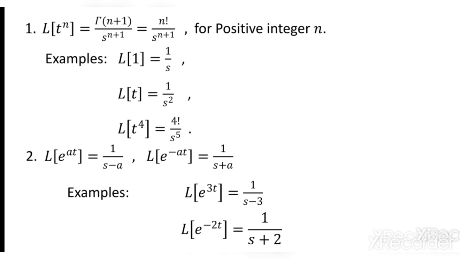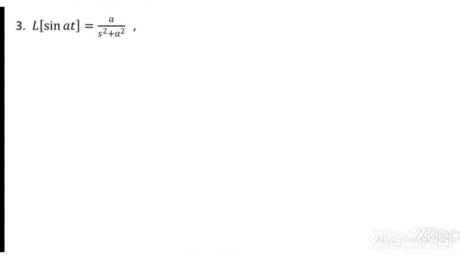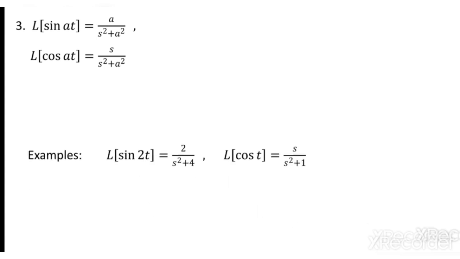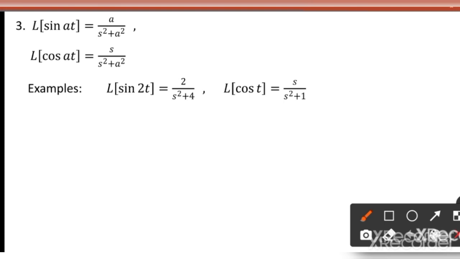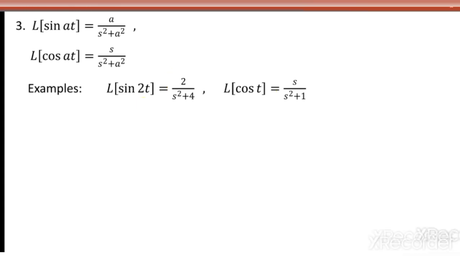So I move on to the next result. Take trigonometric functions. Sin at result is a by s square plus a square, remember it. Cos at is s by s square plus a square. So you just have to identify the multiplicity a of t in the sine and cosine function. So sine at is a by s square plus a square, cos at is s by s square plus a square. Thereby if I want sine 2t, what is a? A is here 2. So it is 2 by s square plus 4. What is the multiplicity of cos t here? That is 1. That's why it is s by s square plus 1.